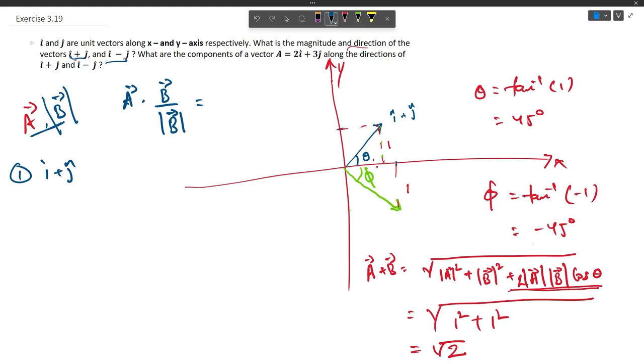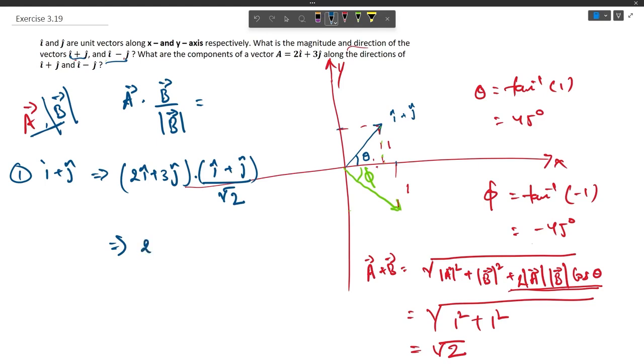So vector a is 2i cap plus 3j cap. Now as per the formula above, we can say vector a is 2i cap plus 3j cap dot product of this vector i cap plus j cap divided by its magnitude, that is root 2. Now we know that the dot product is simply the summation of products of its components.